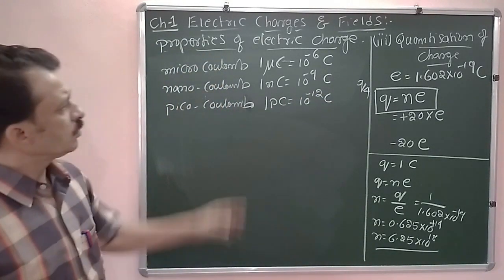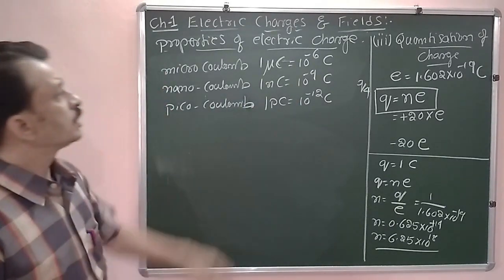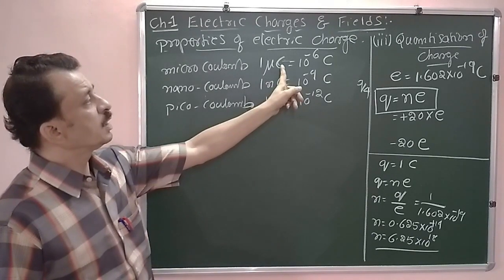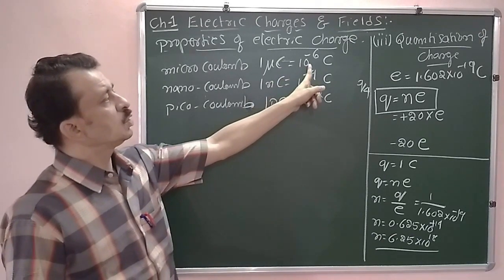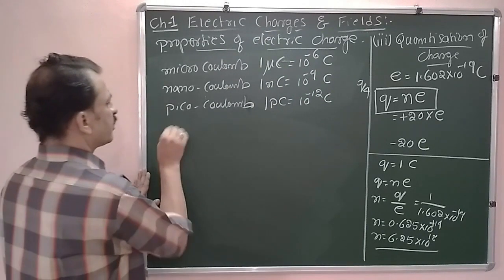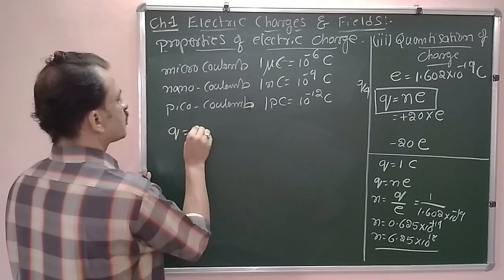Okay. Now, from this we can work out how many electrons can constitute a body of charge 1 microcoulomb, if it is asked. They have given an object having a charge of 1 microcoulomb.